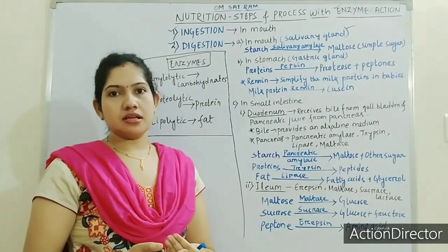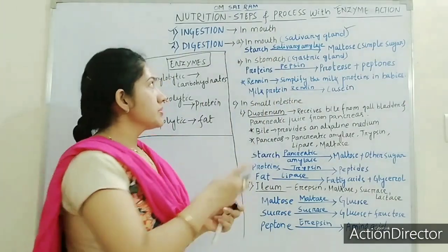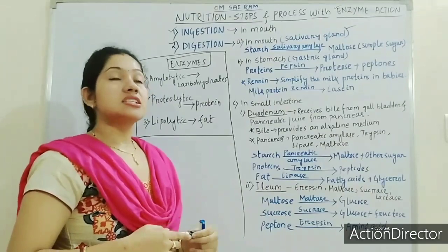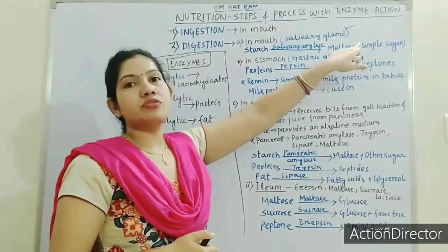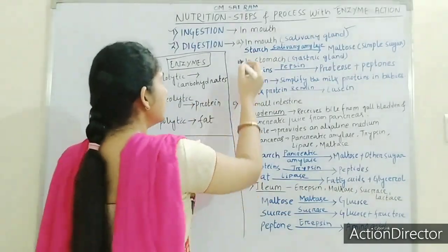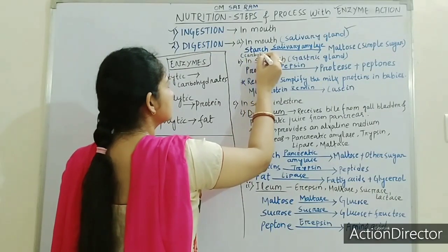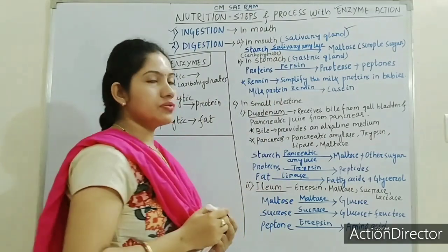This salivary amylase secreted from the salivary gland converts starch into maltose. Starch is a form of carbohydrate. Maltose is a form of sugar, here in bracket I have written simple sugar.